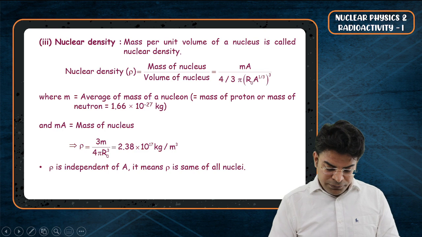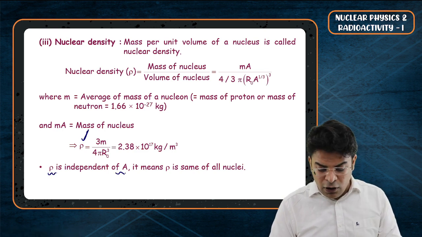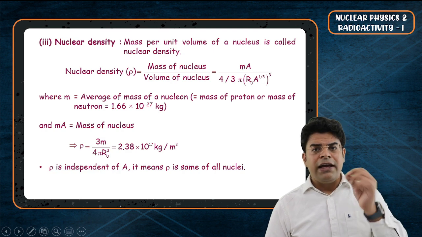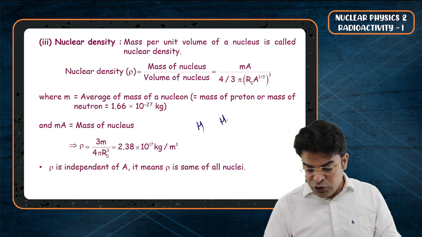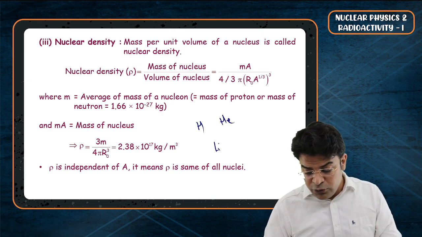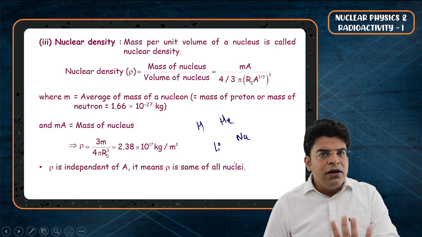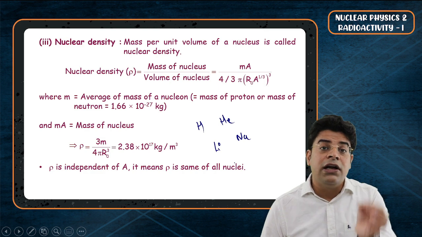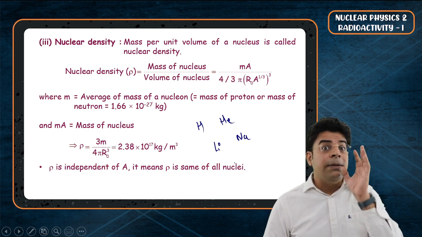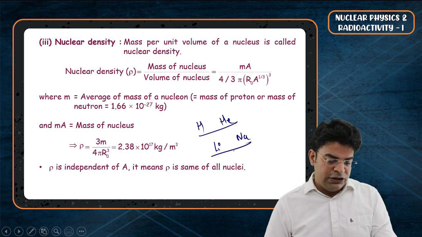Now bachcho, moving on, notice that the density of a nucleus is independent of the mass number. So if I ask you, does the hydrogen nucleus have higher density, or the helium nucleus, or the lithium nucleus, or the sodium nucleus, you will say, sir, the density is independent of the number of protons and neutrons. The density of the nucleus is independent of the mass number. Hence, all four of them will have the same density.